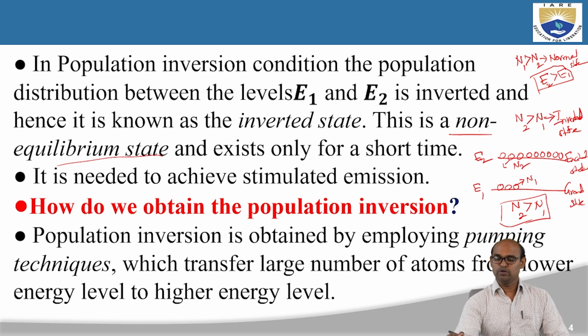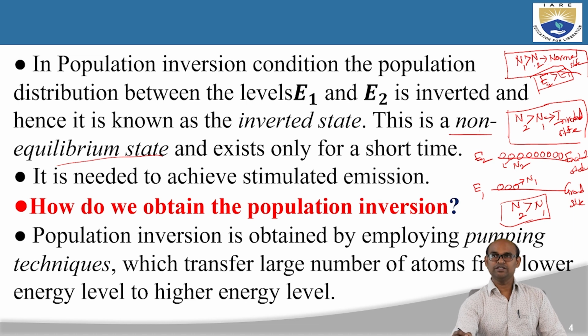Okay, so now we know what a normal state is and what an inverted state is. The condition for the normal or equilibrium state is n1 greater than n2, where n1 is the number of atoms in the energy level E1 and n2 is the number of atoms in the energy level E2. Very good.